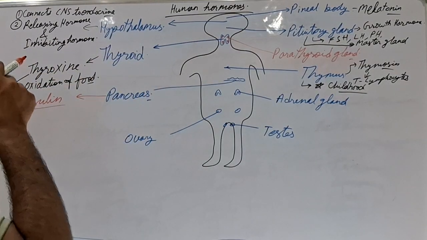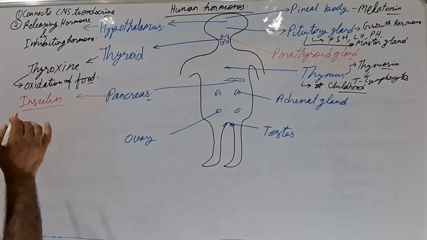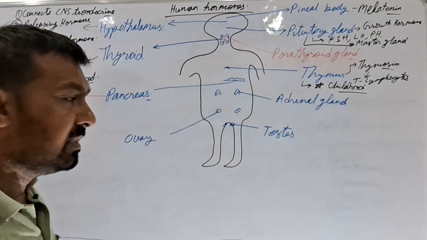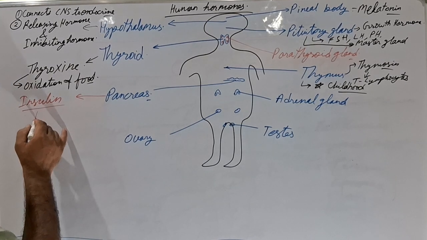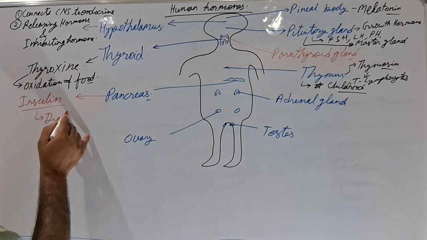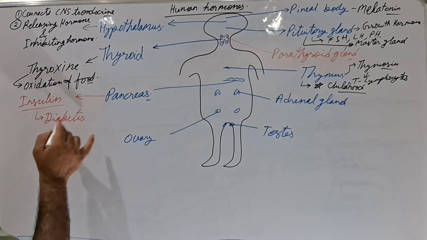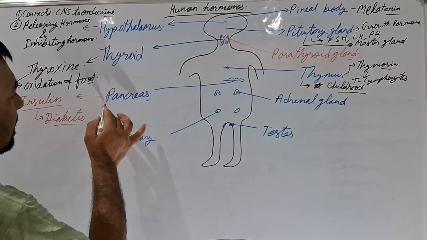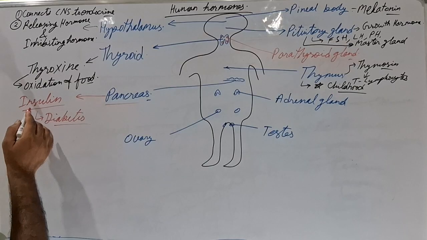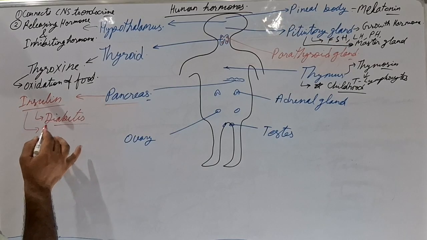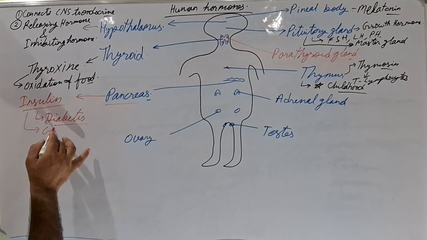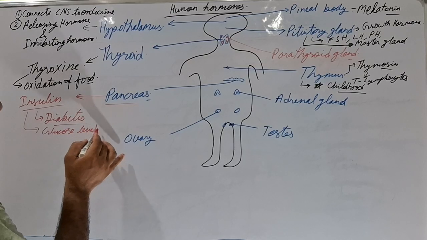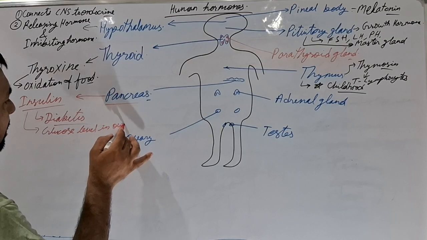That's why deficiency or excess amount of insulin causes a disease which is known as diabetes. That means diabetes is caused by insulin. Okay, that is the pancreas, and the function of insulin is to maintain the glucose level in our blood.